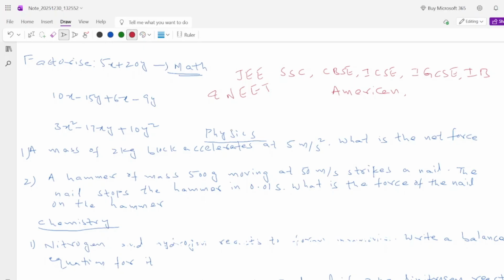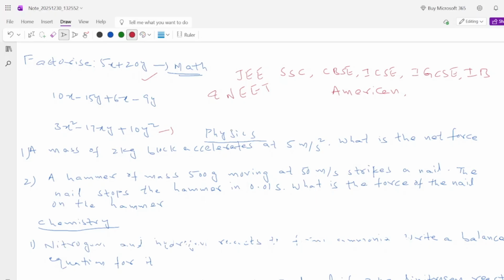For example, this is not an intermediate level or grade 11th level question, but just to make things easy and help parents understand what exactly is going on, I have chosen these basic level questions. Let's say that in intermediate, we have a question of this level: 5x plus 25. And in JEE, they are teaching this level of question: 3x square minus 17xy plus 10y square.